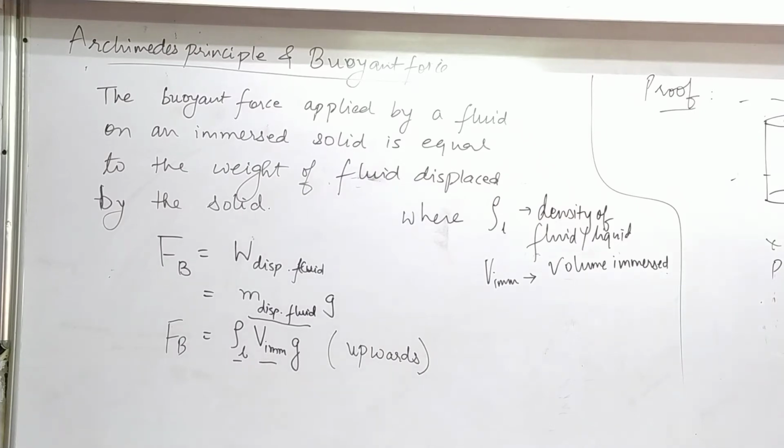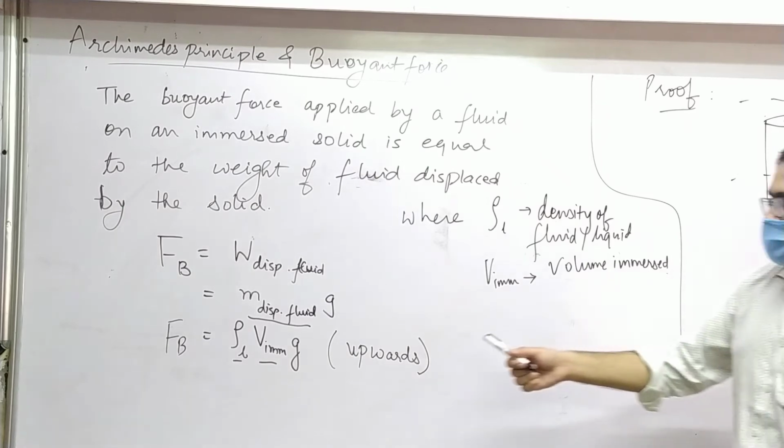Now first of all, it's important to understand what does buoyant force really mean. Buoy means something that floats. A buoyant force is what allows things to float. So like I said, the buoyant force is upwards.